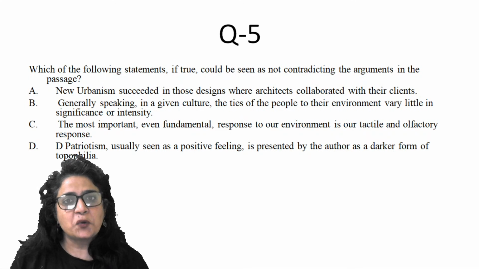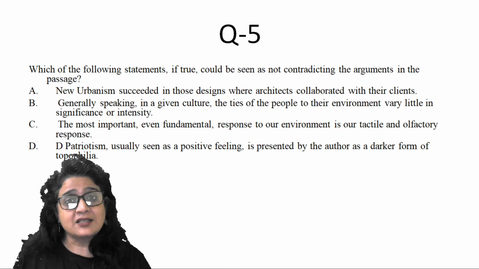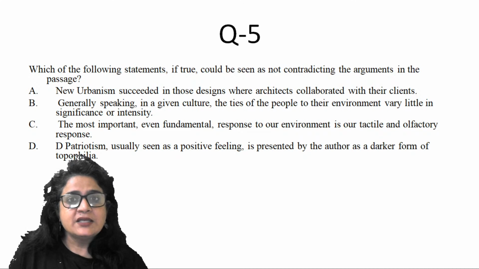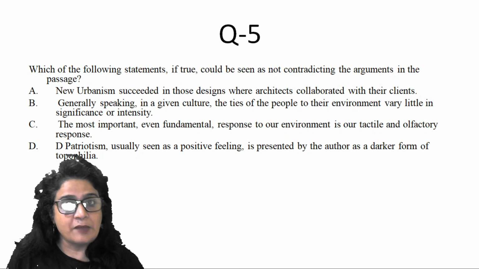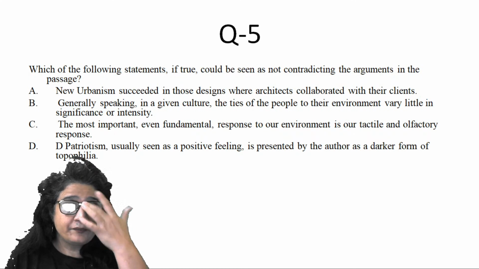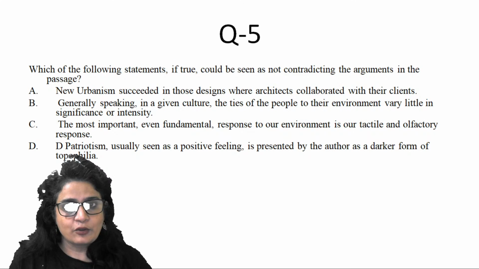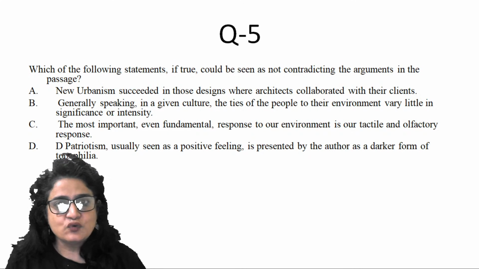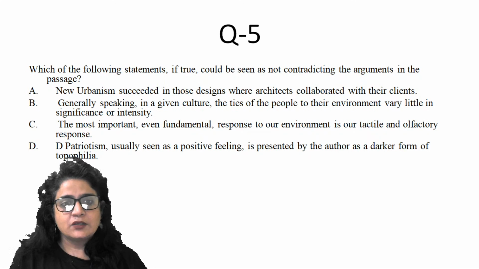Sometimes you have to understand what the question is asking you to do, right? Understanding the passage is one thing. Understanding what the question is asking you to do is another thing, because if you misconstrue the direction of the question, you may end up choosing a wrong option. This question is actually asking you to choose the option which is supported by the passage. Which of the following statements, if true, could be seen as not contradicting the argument? Other options are contradicting. The option that you are going to choose is not going to contradict, that means it's going to support. Alright, let's look at the options.